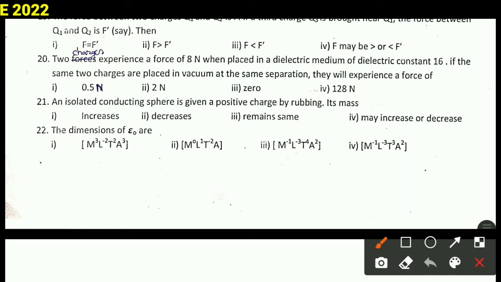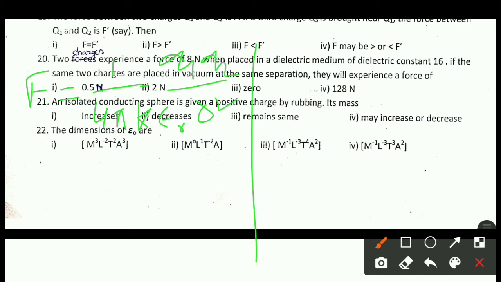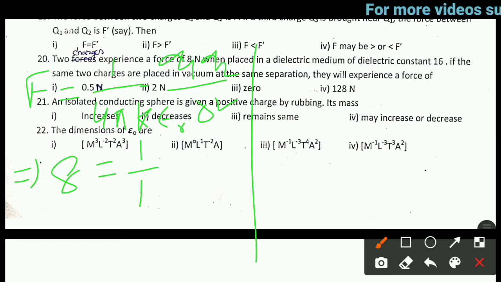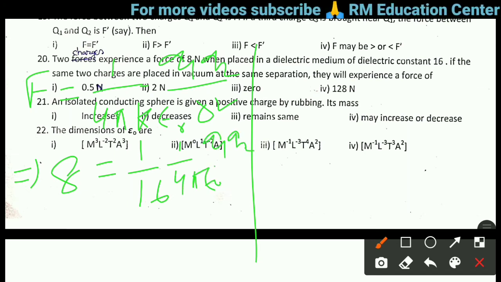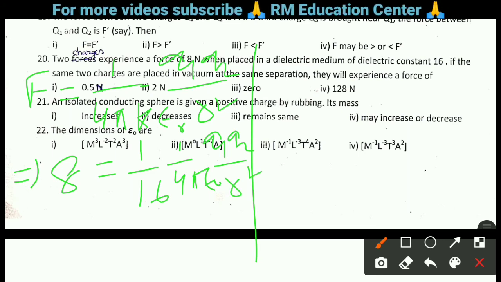In that case, first of all we will write F is equal to 1 by 4 pi k epsilon naught, because the charges are in a medium of dielectric constant 16, q1 q2 divided by r square. Now force is equal to 8 Newton as given in the question. So 8 is equal to 1 by k, that means 1 by 16, into 1 by 4 pi epsilon naught q1 q2 divided by r square.